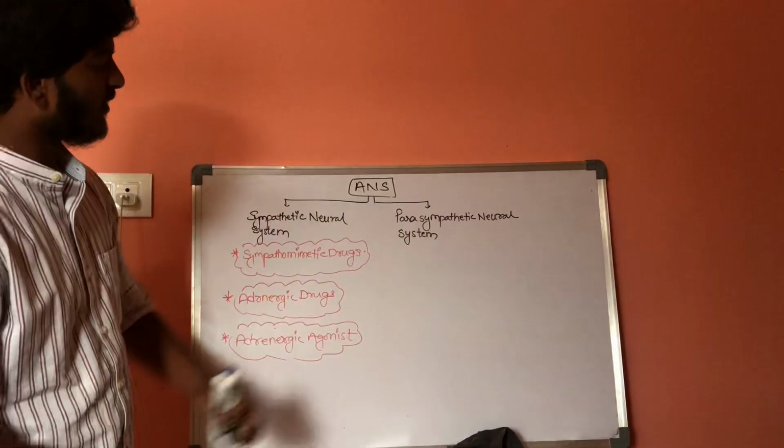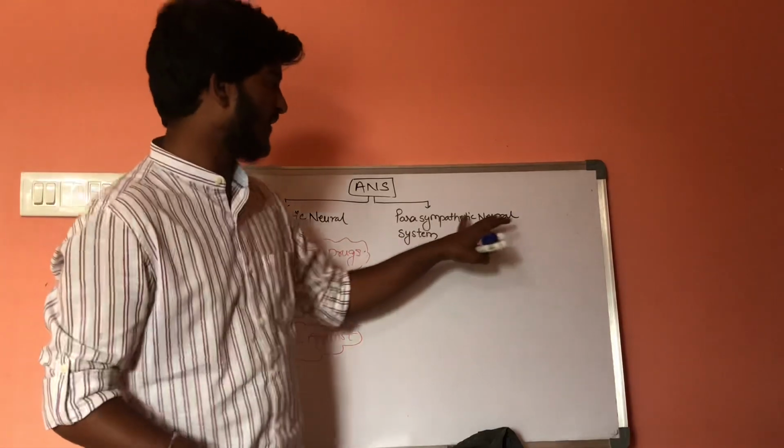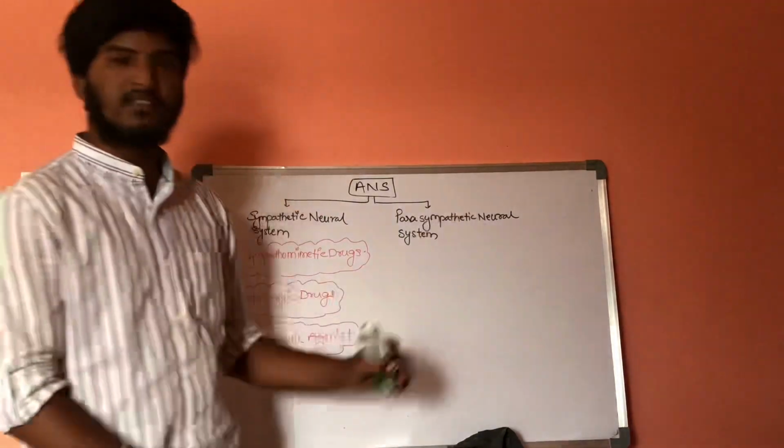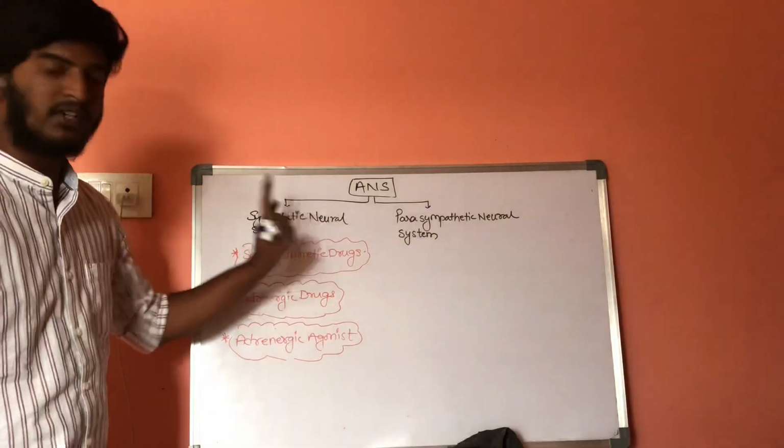Now, there is another type of drugs which activate the parasympathetic nervous system and inhibit the action of the sympathetic neural system.